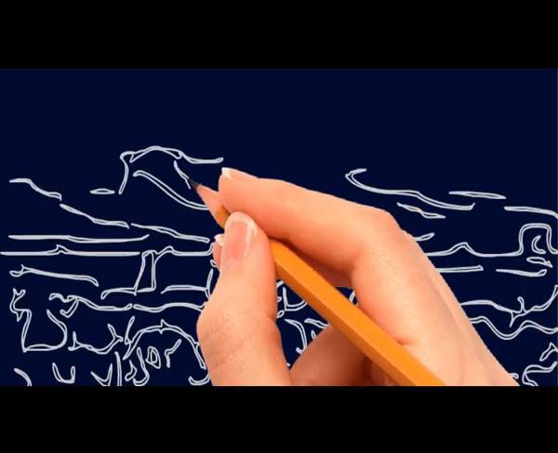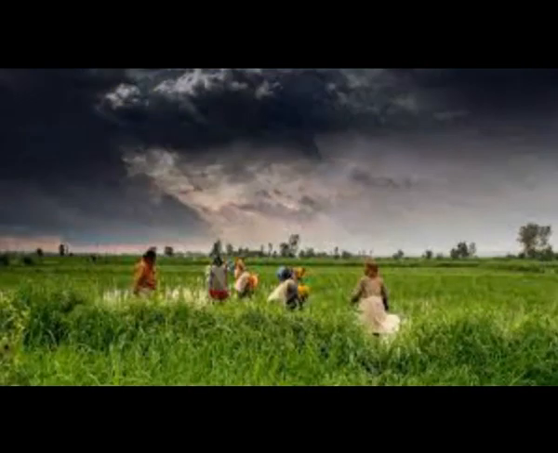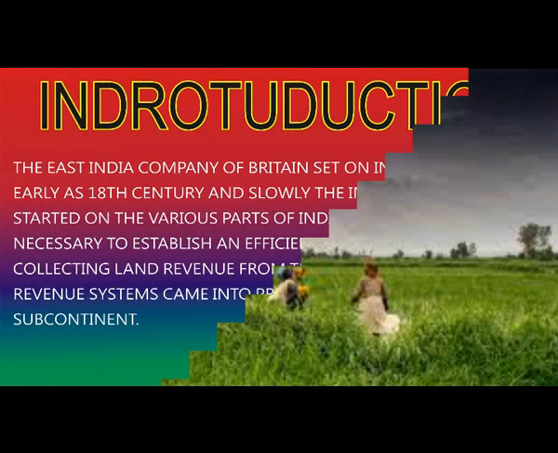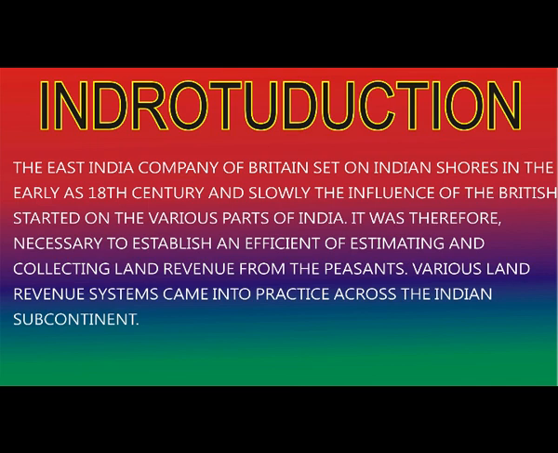In the previous chapter, you studied how the British started acquiring land and the rights to administer them from the kings and rulers. You also studied how they started to enact their own rules and laws to control the people who lived in those territories.